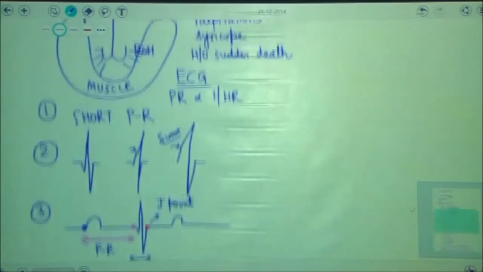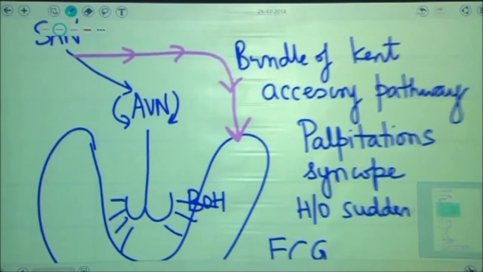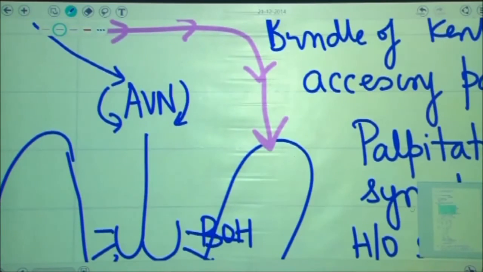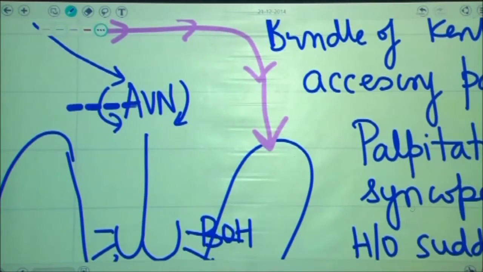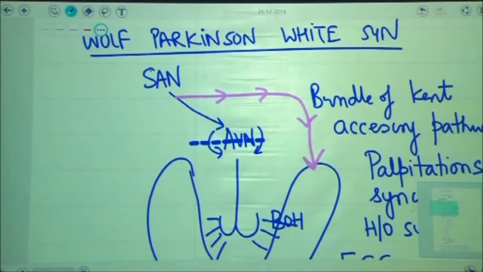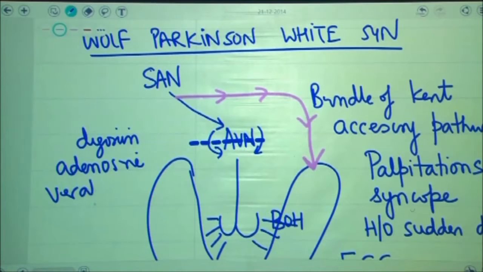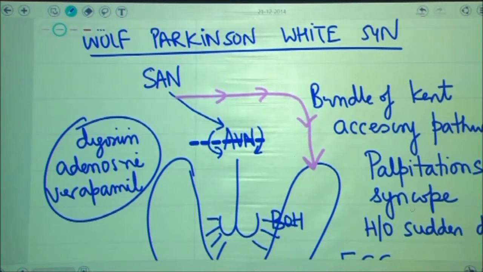If you cast a glance at the very diagram that I created here before you, you can also appreciate the fact that if you give a drug to the patient that blocks the AV node, what are the drugs that block the AV node? Drugs that can block the AV node can be like digoxin. Drugs blocking the AV node can be like adenosine. It could be verapamil.